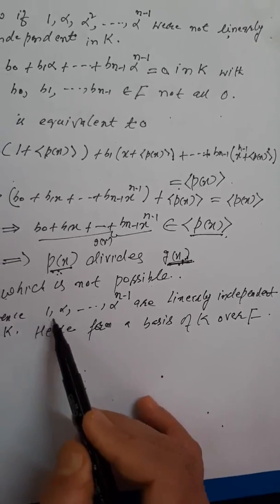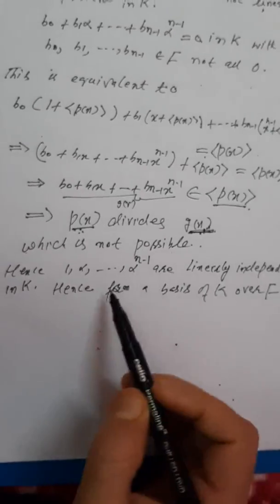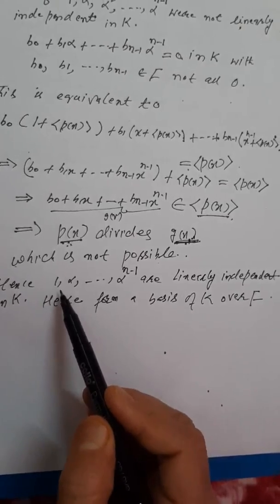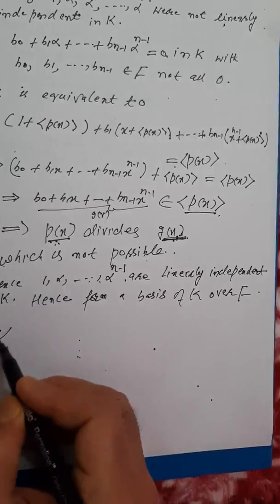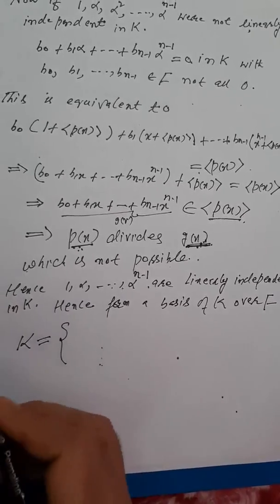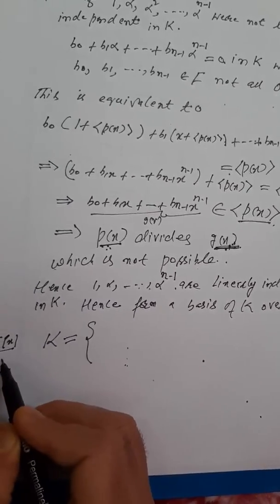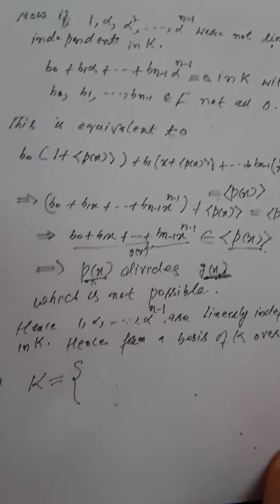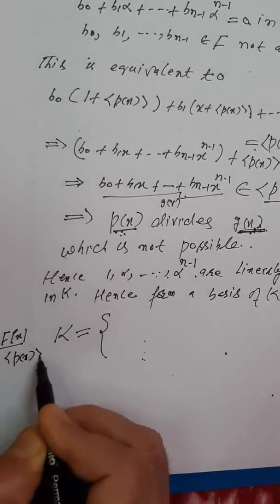Once these vectors are linearly independent and form a basis, it means that any arbitrary element of K would be a linear combination of these vectors. So the simple description of K is: K is F[x] modulo the ideal generated by P(x).